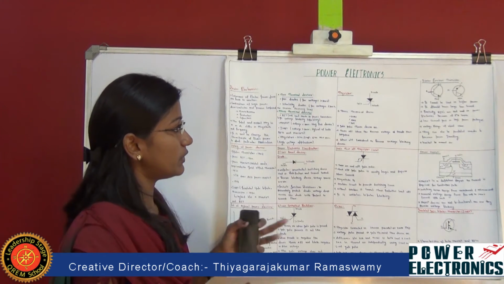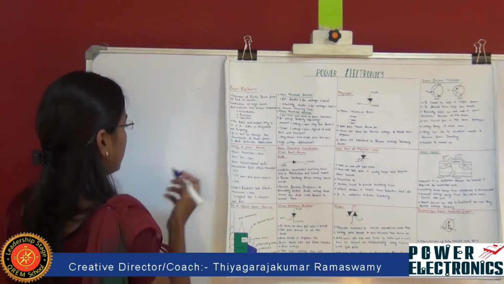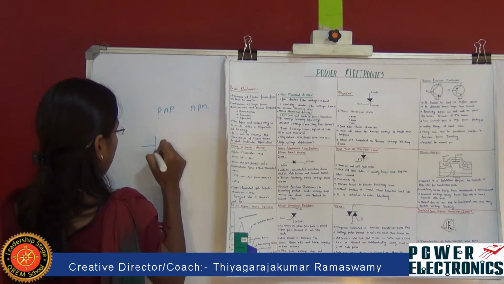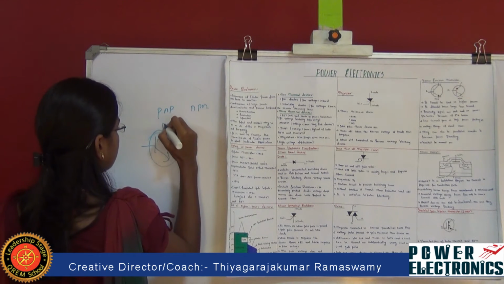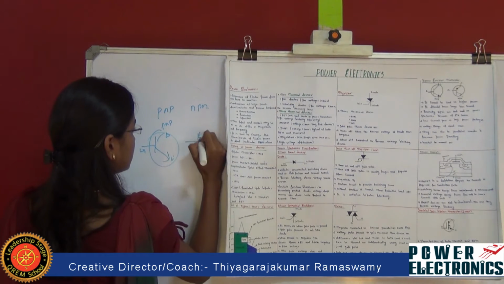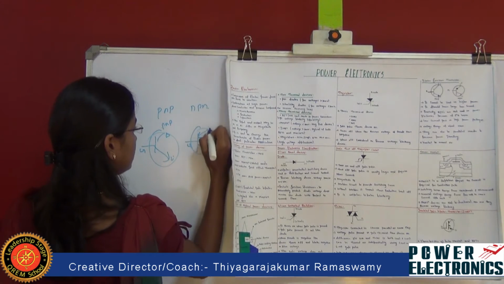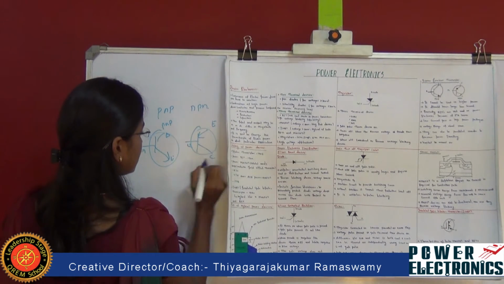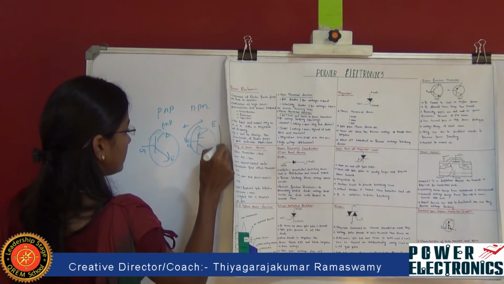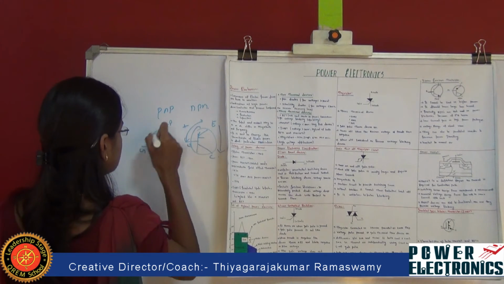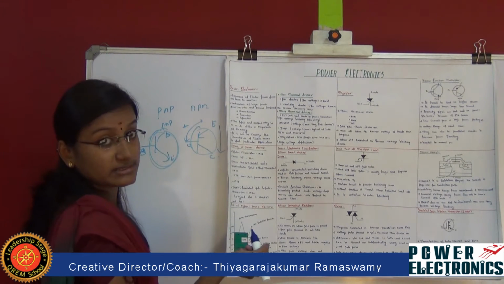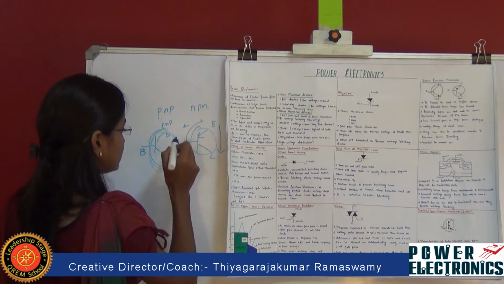Next we are going to see the bipolar junction transistor. This bipolar junction transistor constitutes a PNP region as well as an NPN region. So this is the PNP region, with gate, base, emitter. This is the NPN transistor. If the current from gate to emitter is positive, then the current flows from emitter to collector. And in this PNP region, if we pull the base current to low resistance to flow the current, the device gets switched on.